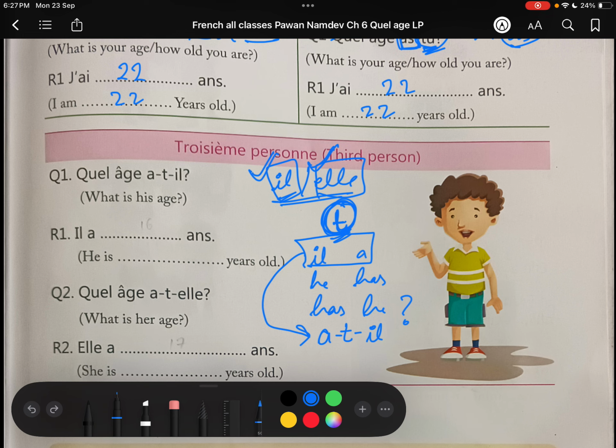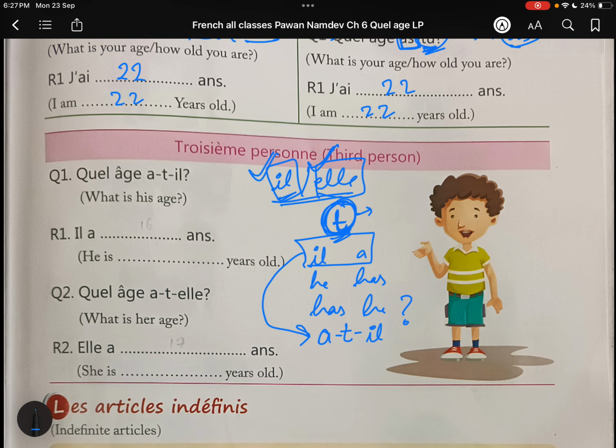Why are we using it? Because to enhance the pronunciation, to make the sentence easier to pronounce. That's why we have to use this t.